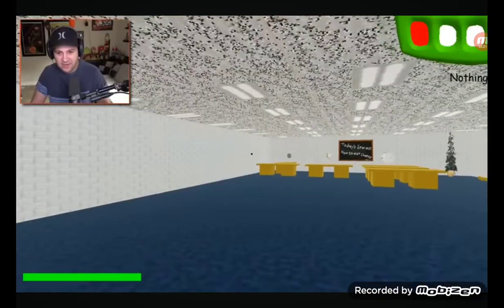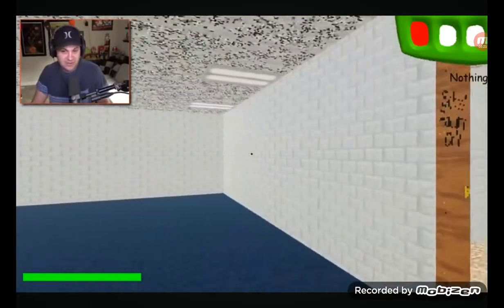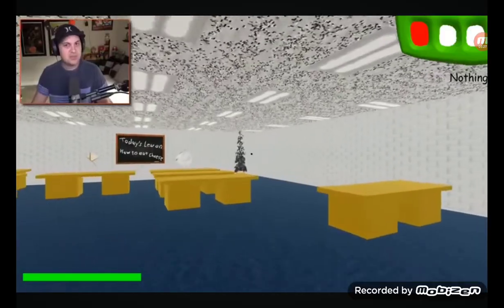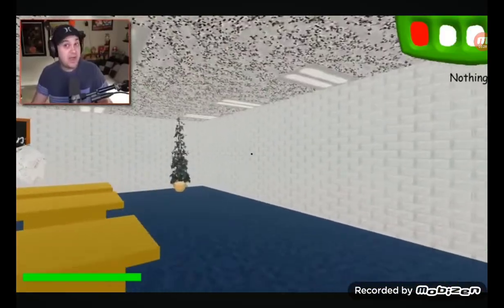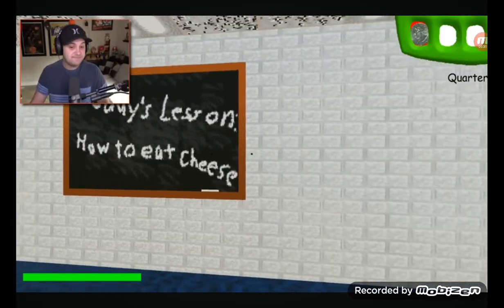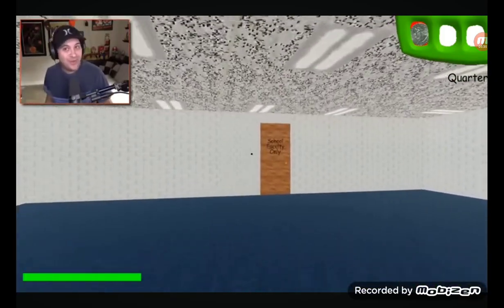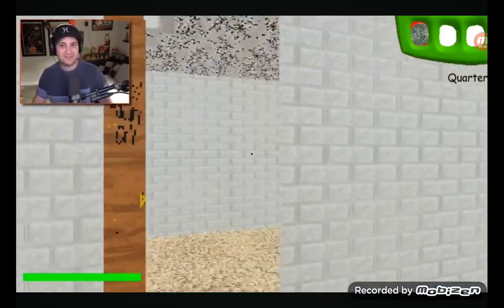I don't know how to feel about this mod. There's another quarter. I don't need it because there's nothing else that I can buy. Unless, you think I can use the vending machine more than once? We should try it. All right, I got my quarter and I learned how to eat cheese today. I realized I've been eating cheese wrong the whole time. You're not supposed to stick it in your ears. Who would have thought?